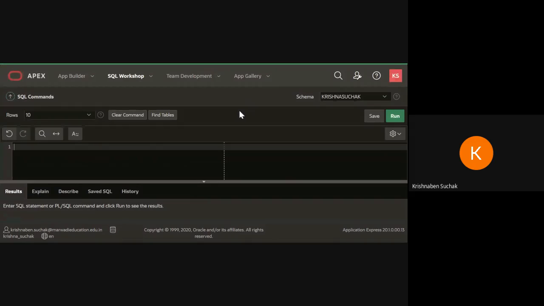Select star from customer where snum equals to S1001 or snum equals to S1002.